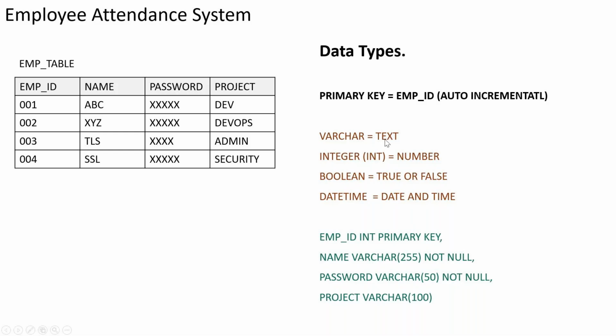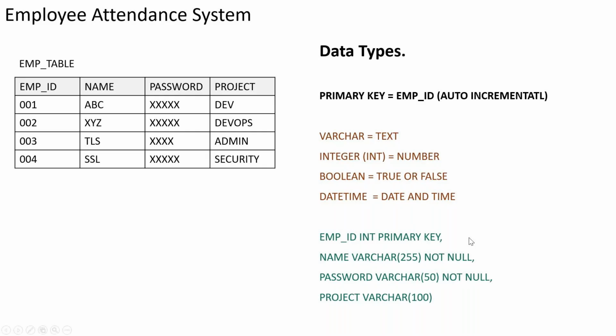But I am controlling this 255 because when you're creating a database, the more data you put in, the slower your process will become, or the higher configuration you need to go with. So this is where database design is also very important. When you are creating a database design, you have to consider not only the relationship, but also the capacity requirement, the compute requirement, the performance of that database, how the query will happen, and how fast I should get the data and everything. That is also very important.